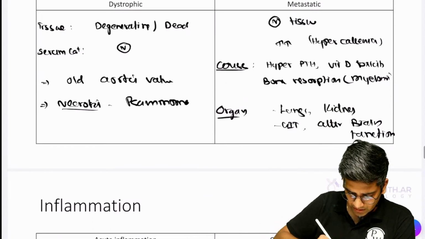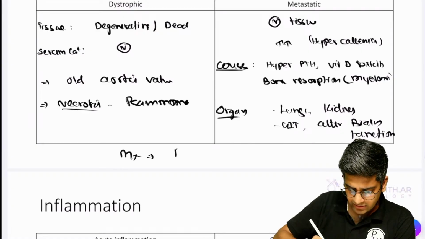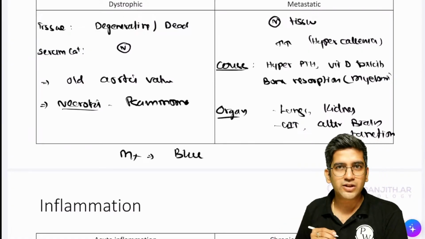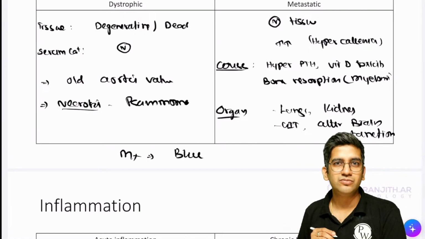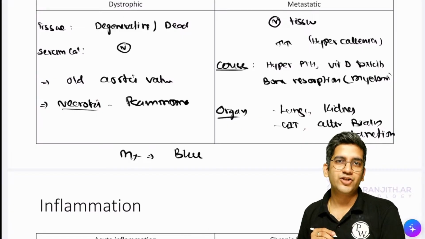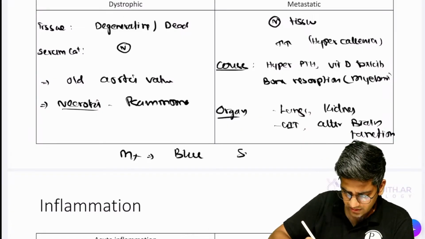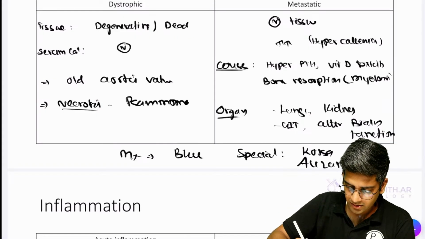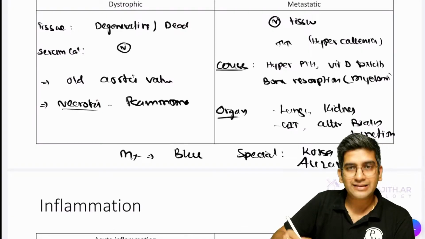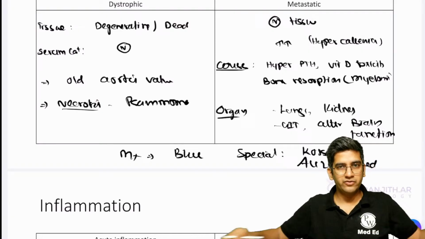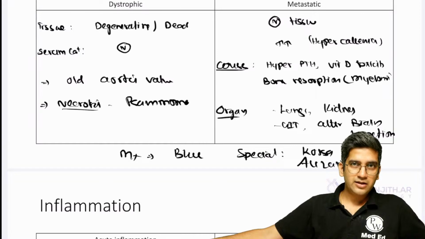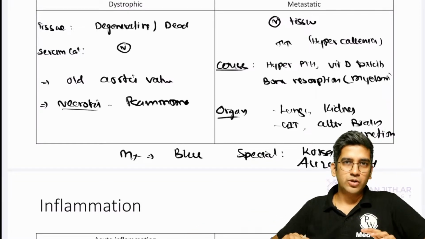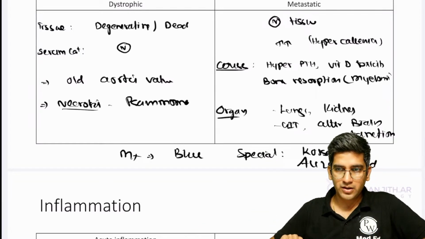Finally, to end with, microscopy: the color of calcium is always blue. Blue color, what do you have to do? I cannot identify or differentiate the nucleus in this, so obviously we need a special stain. Special stains for calcium, guys: von Kossa and alizarin red. Alizarin is a better stain than von Kossa. Fine. Perfect. Von Kossa or alizarin, these are the two stains for calcium. That's the short note about calcification. Fine. Okay.